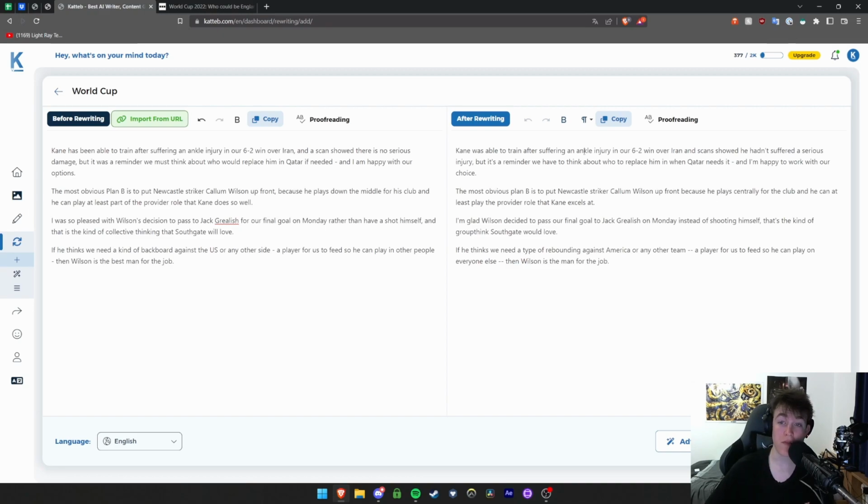So, "Kane was able to train after suffering from an ankle injury in our 6-2 win over Iran, and scans showed he hadn't suffered a serious injury, but it's a reminder we have to think about who to replace him in Qatar if needed, and I'm happy to work with our choice."